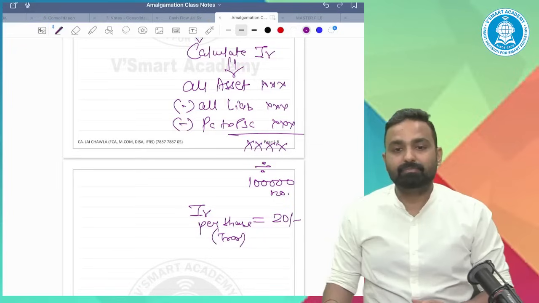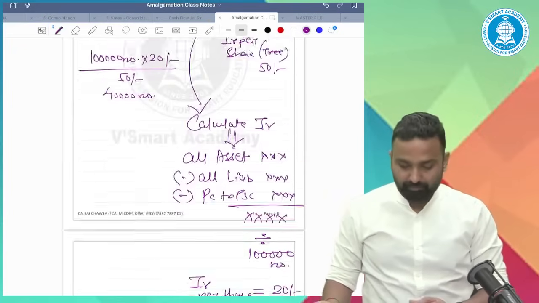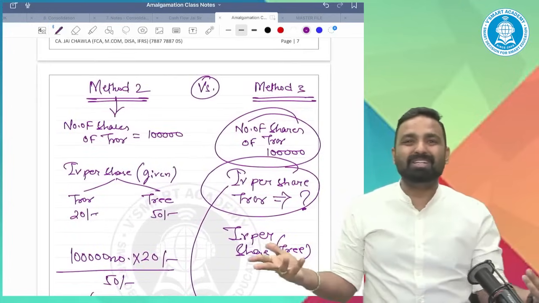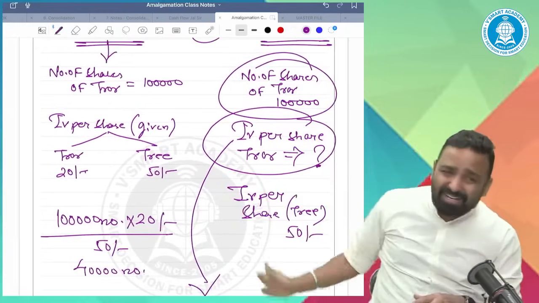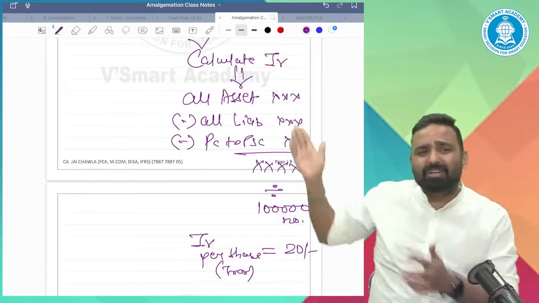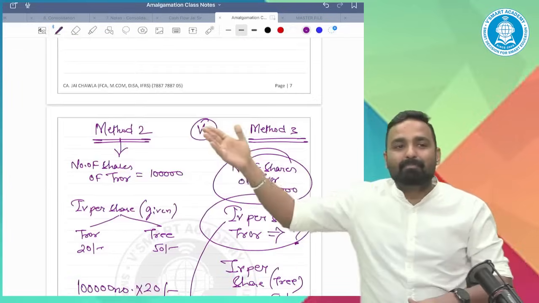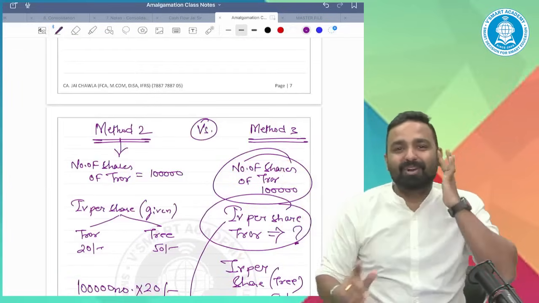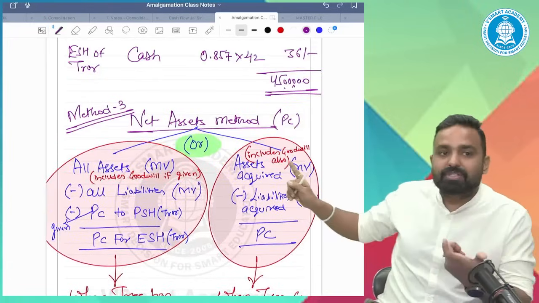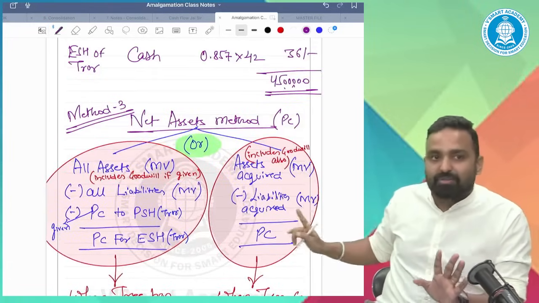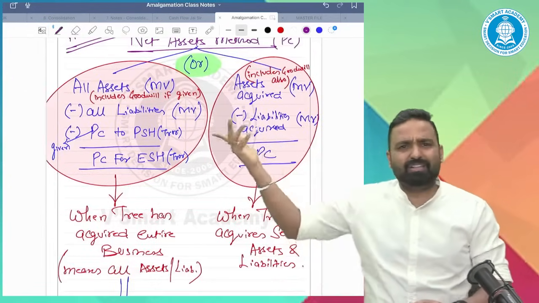Everyone please tell me. So it's simple common sense, guys. You have the values, apply method 2. You don't have the values, calculate the values. For calculating the values, apply this thing. Once you have calculated the values, method 2 and method 3 would be the same logically. Of course, we are not following this one because this is asset acquired only, liability acquired only. This is different because here we are selecting only a few assets and liabilities. You will get the question.